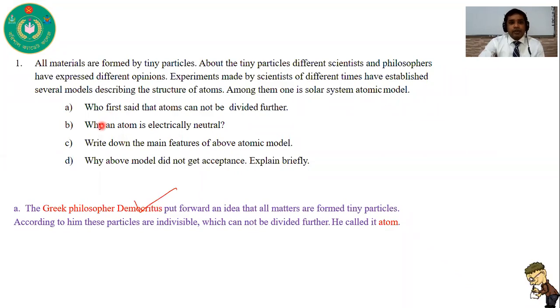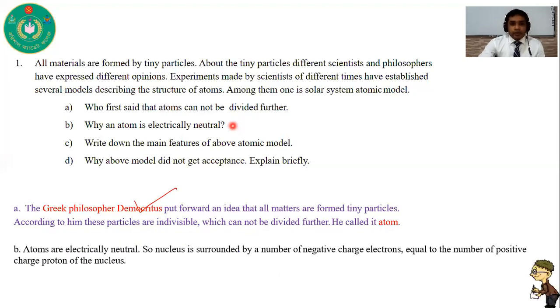Okay, second question, why is an atom electrically neutral? You know that atoms are electrically neutral because in the center of the atom, if it is hydrogen, there is one proton in the nucleus and one electron in the outermost shell.